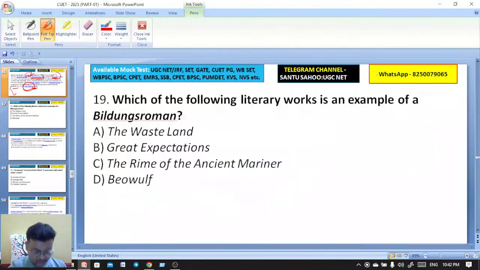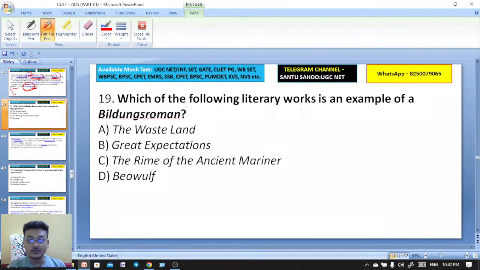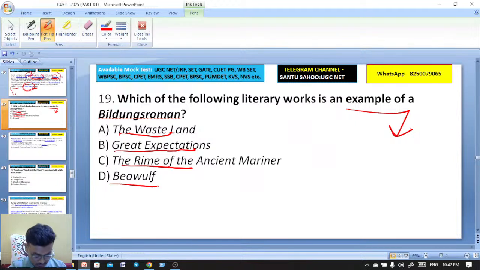Next question. Which of the following literary works is an example of Bildungsroman? The Waste Land, Great Expectations, Rime of the Ancient Mariner, and Beowulf. Which one is an example of Bildungsroman? Bildungsroman is a genre showing the moral and psychological development of the protagonist from childhood to adulthood.